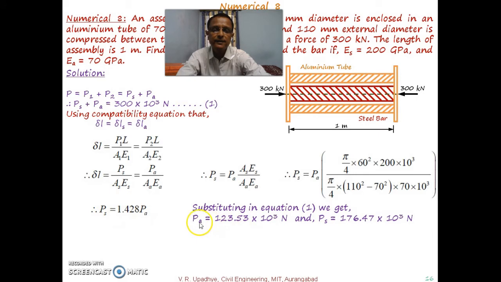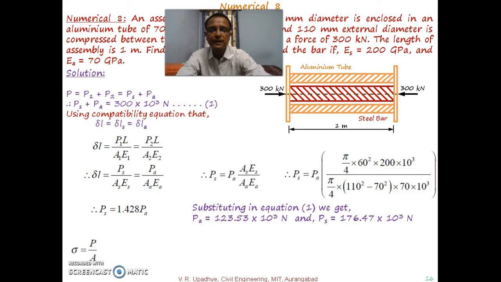Like this we can calculate the force taken by aluminium, and then again we can substitute it here so that we can calculate the force taken by steel. So the force taken by aluminium with these calculations is 123.53 kilonewton, and by steel it is 176.47 kilonewton. With this you can directly calculate stress.